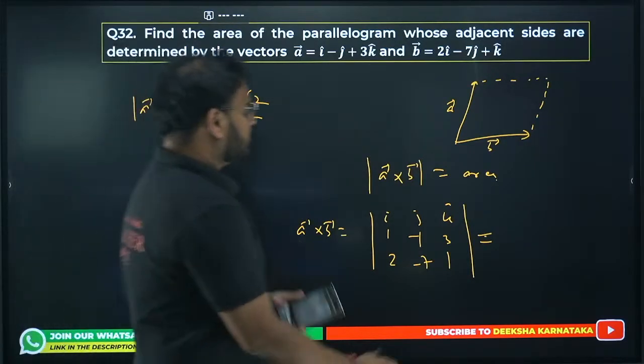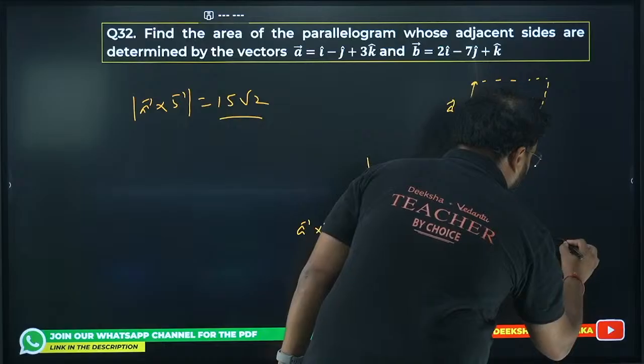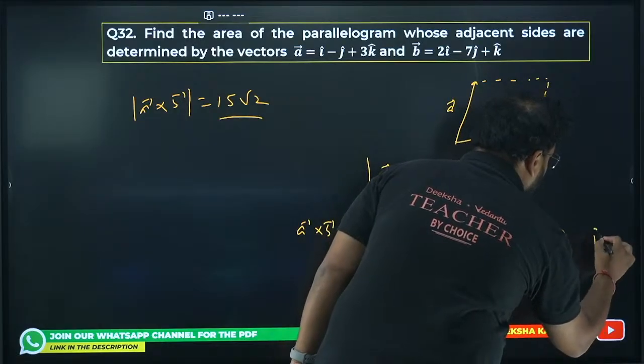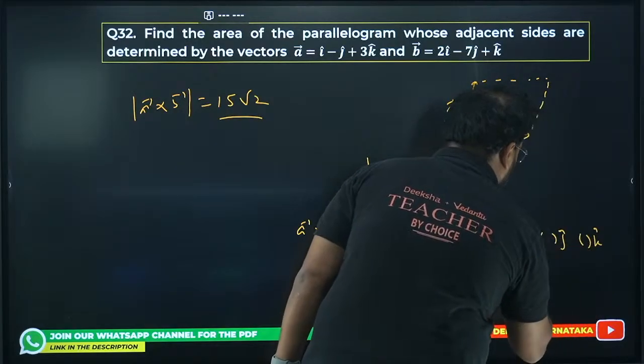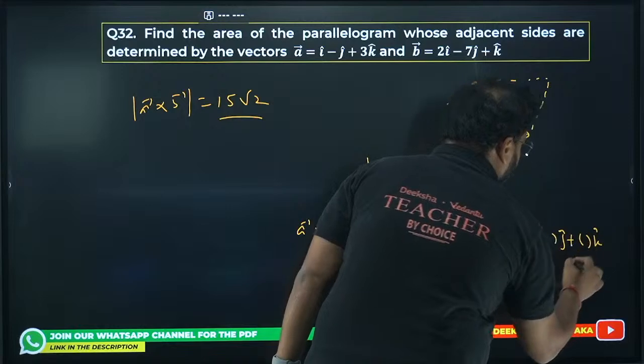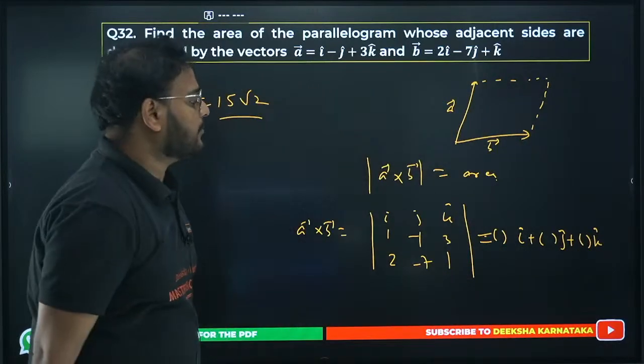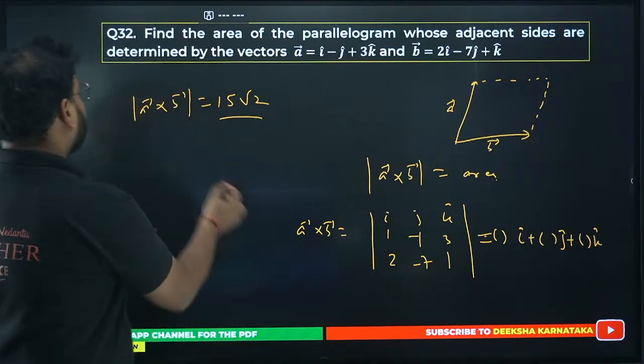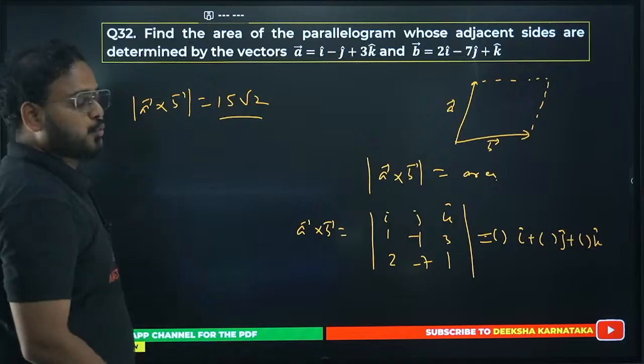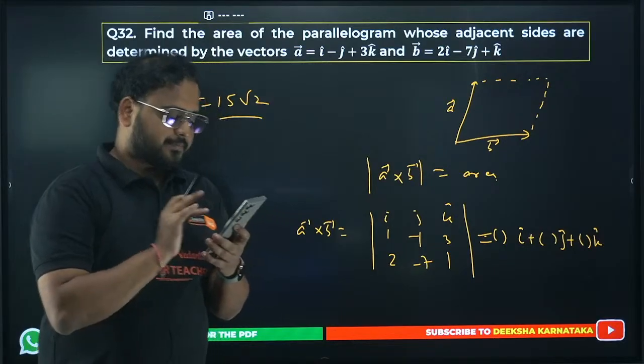You'll have something in terms of i cap, j cap and k cap. Check what is there. I cap something, j cap something and k cap something, and once you find the mod of that, you'll get the answer as 15 root 2.